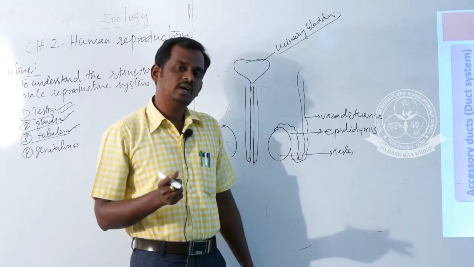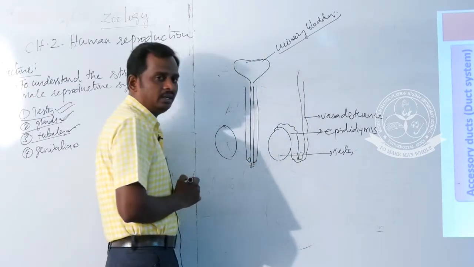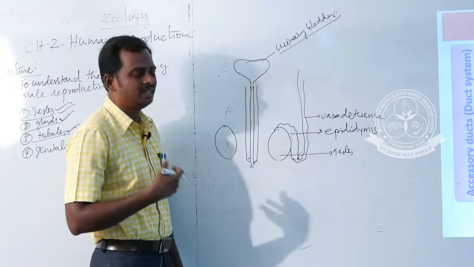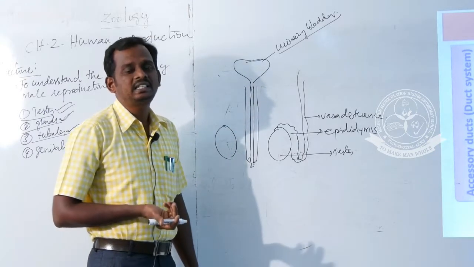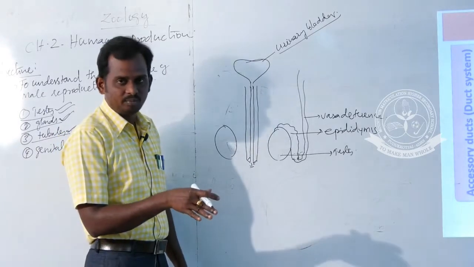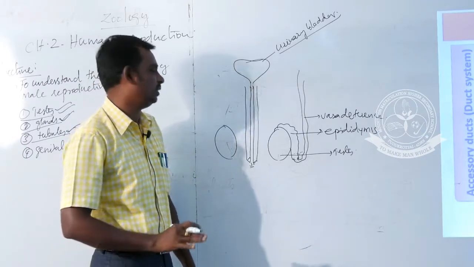The spermatozoa as well as urine come through the single opening called the urethra. In some lower organisms, it is collectively called the urinogenital duct. Urino means urine also released through the same part. Genital means gametes also released through the same part.